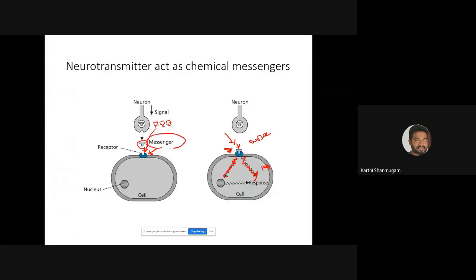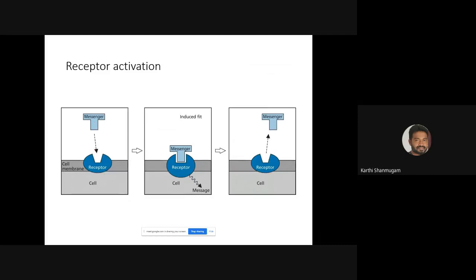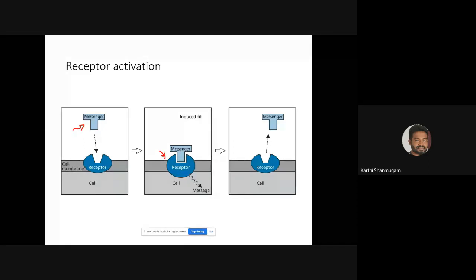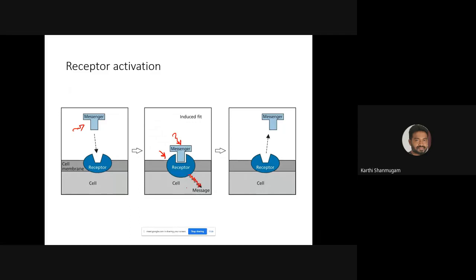There are so many messenger molecules which are produced within the body, right? Again, a messenger carries some message. It goes and binds to the receptor binding site. Here you can see it bound to the receptor. Now the message carried by the messenger is transferred to the receptor, and the receptor transfers that information inside the cell. After transferring the information, there is no job for this messenger.